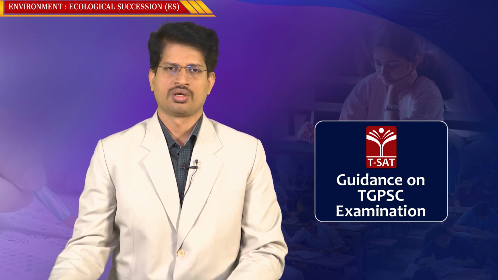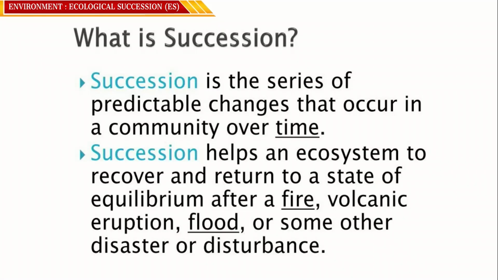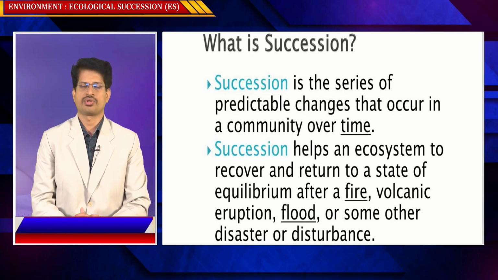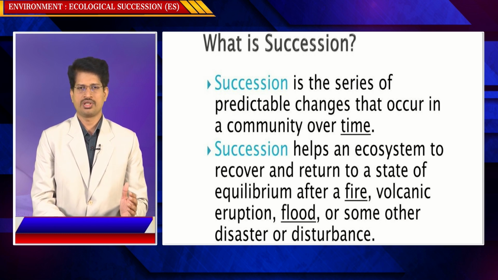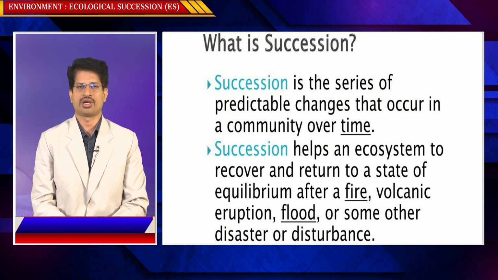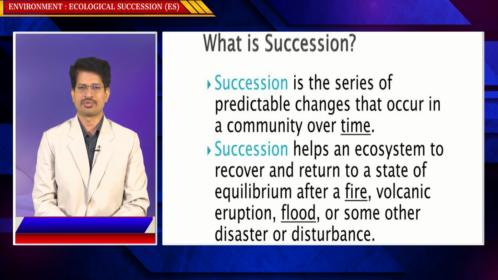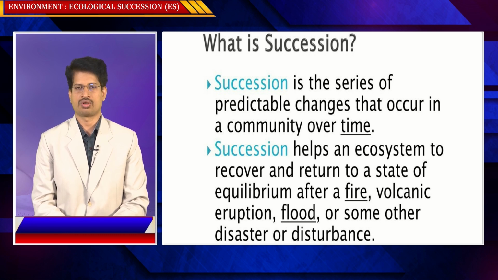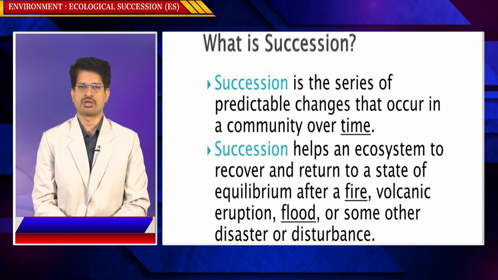So what is succession? Succession is the series of predictable changes that occur in a community over time. A community is a group of species living in an environment interacting together. So a series of predictable changes happens in the biodiversity. Succession helps an ecosystem to recover and return to a state of equilibrium after a fire, volcanic eruption, flood, or some other disasters or disturbances.